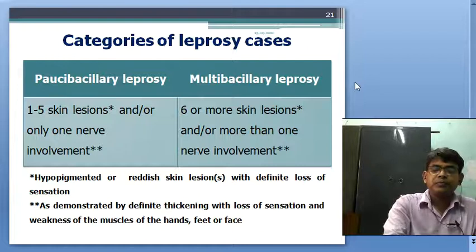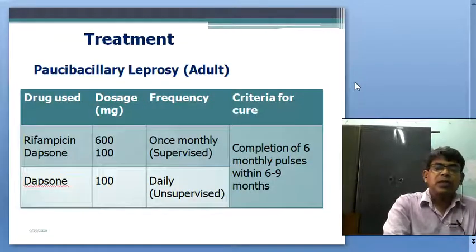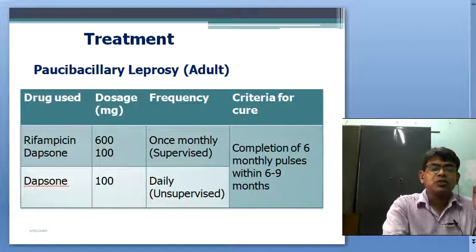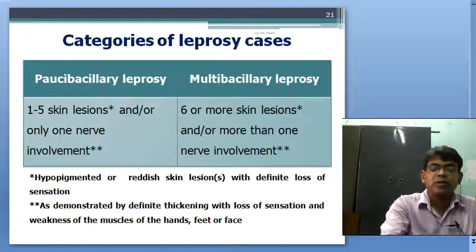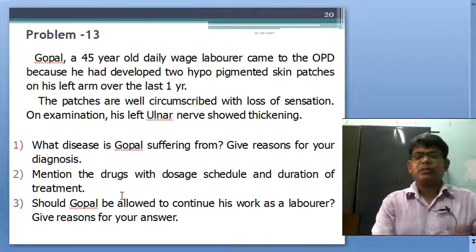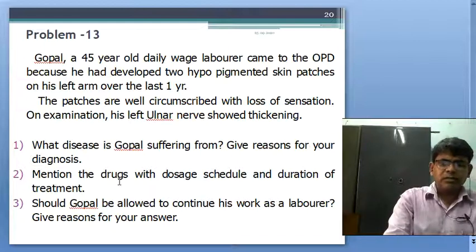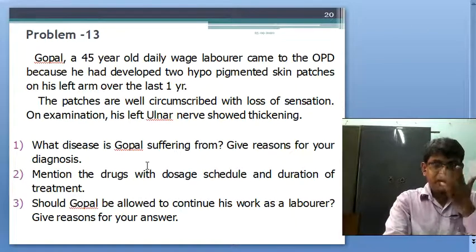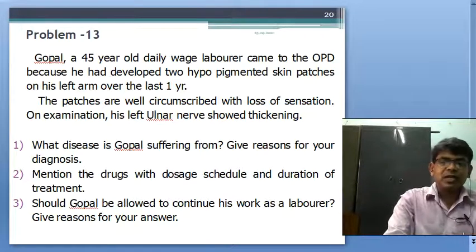Okay, and the treatment of paucibacillary. So you already ensure that Gopal is suffering from paucibacillary, and mention the drug doses and schedule.